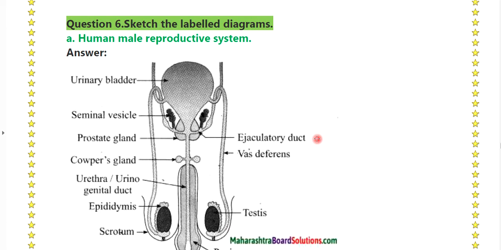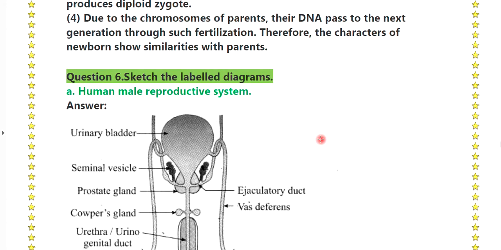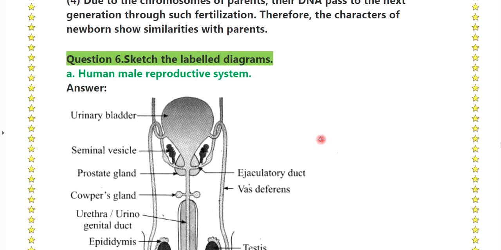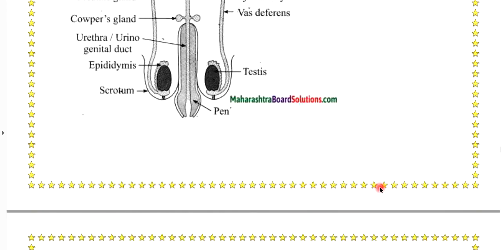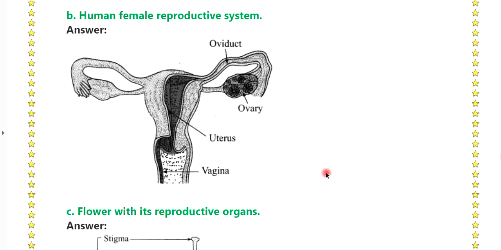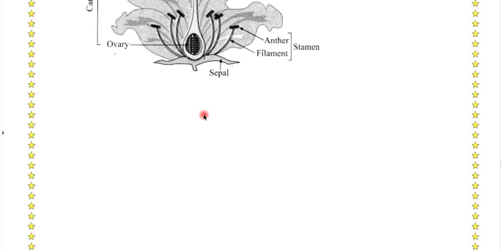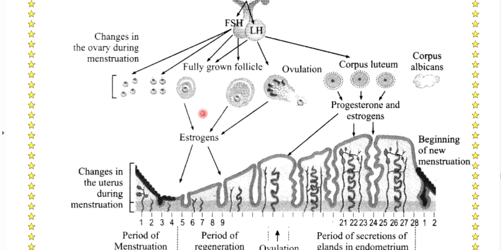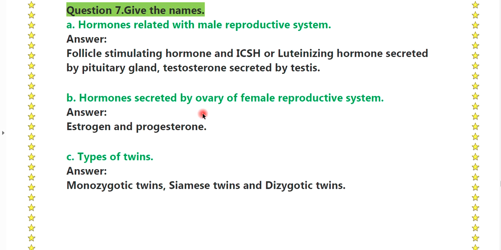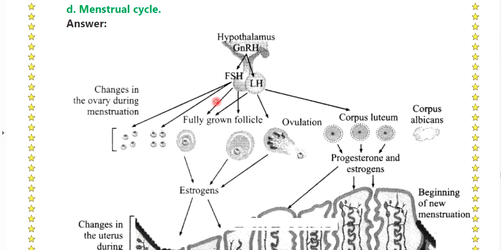Question number 6. Sketch, delineate and label diagrams. The first diagram is the human reproductive system. See the diagram of the human male reproductive system. After that, see the diagram of the human female reproductive system. After that, move forward with the reproductive organs. Okay, the diagram of the menstrual cycle.